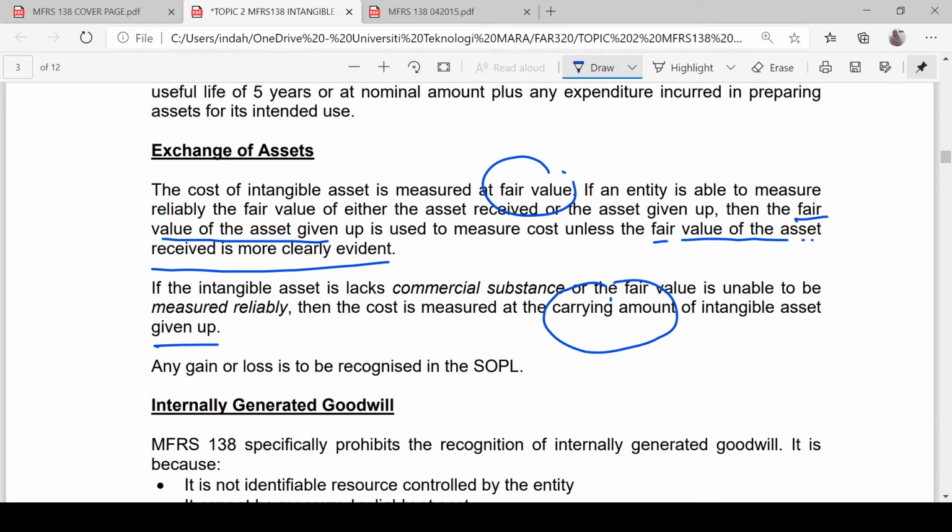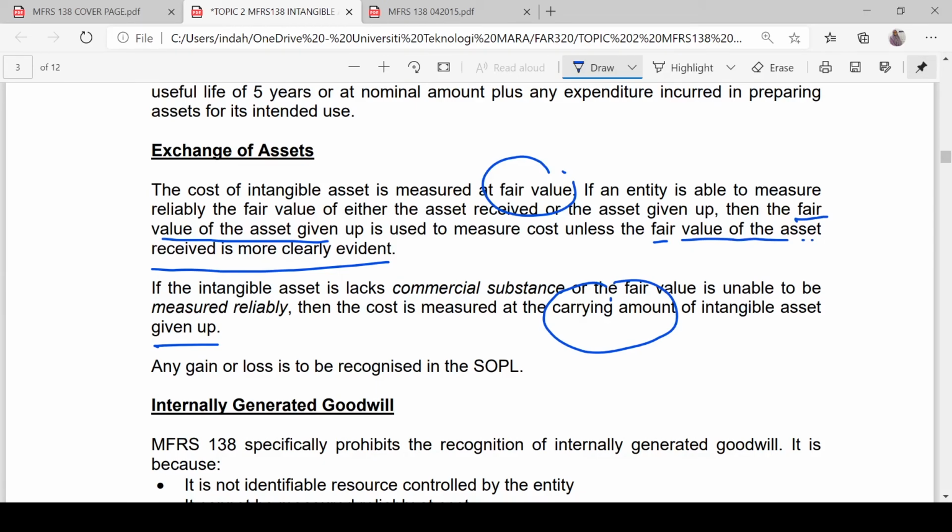So if it lacks commercial substance, or the fair value is unable to be measured reliably, then we are going to use the carrying amount. In the process of exchange of asset, meaning we are going to receive an asset, then we are going to give up our asset.